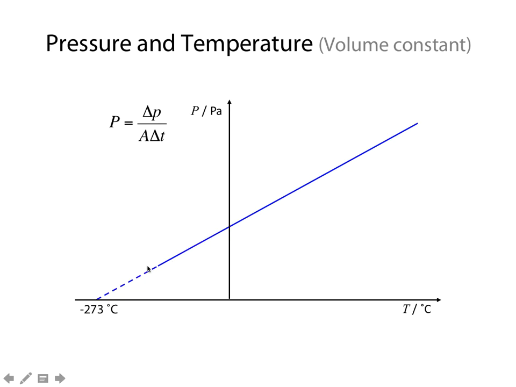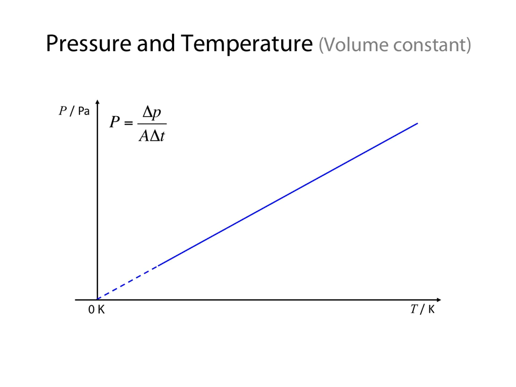If we draw the graph backwards, we will get to minus 273 degrees C. What does that mean? That means that if we theoretically could reduce the temperature to minus 273 degrees C, then there would be no movement of particles. Therefore, there would be no pressure, because there would be no collisions. And that is the basis of the Kelvin scale of temperature, which we have previously met. So with Kelvin, all we're doing is really just shifting the zero to a logical place, to the temperature at which the movement of particles stops. You can't have negative movement, so therefore you can't have negative temperature.